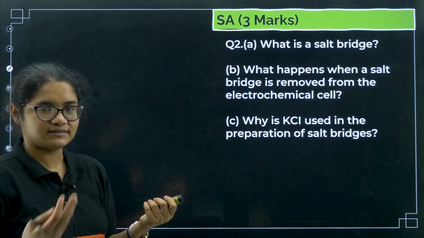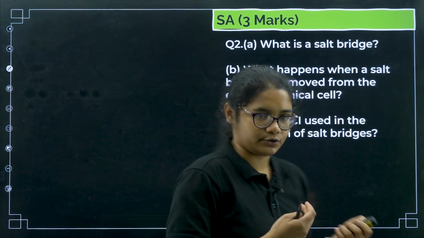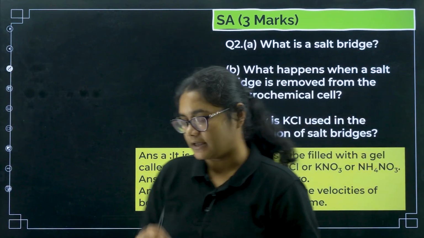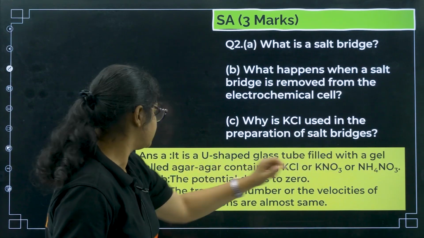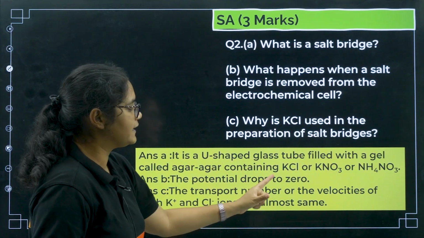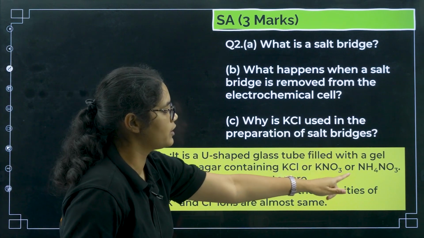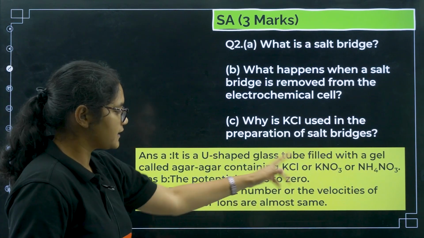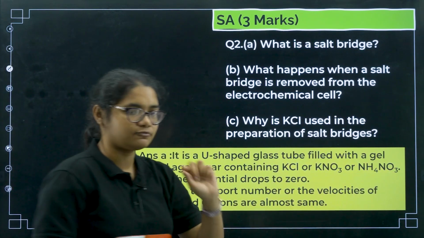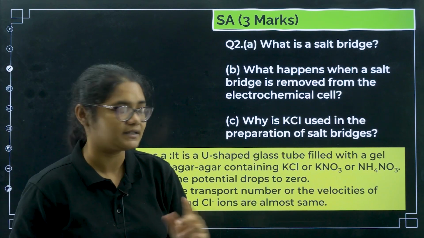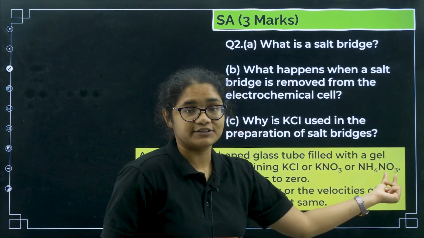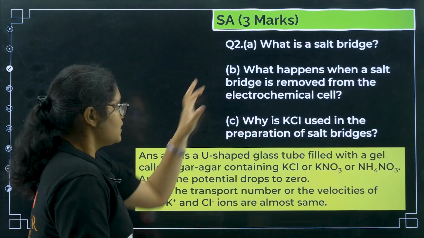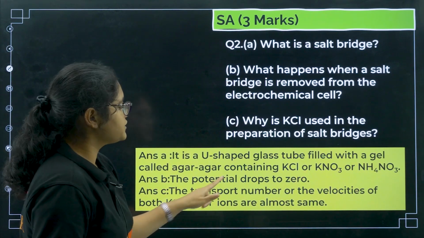So as I told you, what is a salt bridge? It is a U-shaped tube, right? So you can see here, it is a U-shaped glass tube filled with a gel called agar-agar containing KCl or KNO3 or NH4NO3. So there can be an MCQ question here like which of the following is present inside the salt bridge. So you should know it can be KCl or KNO3 or NH4NO3. Okay. Next, the potential drops to 0.